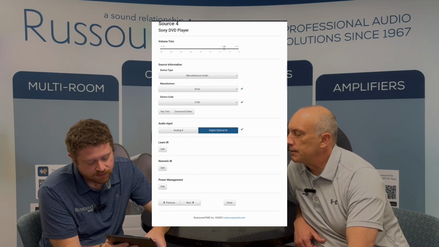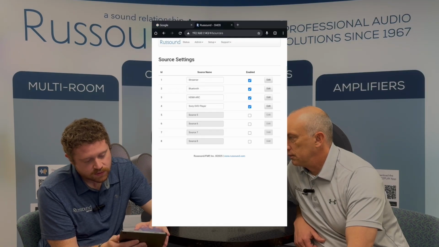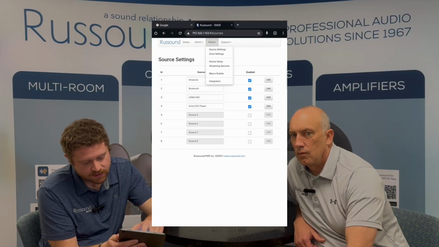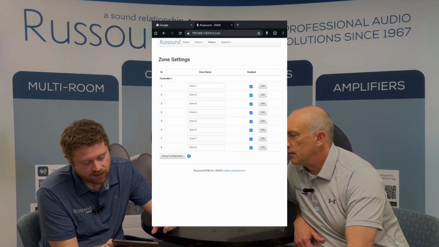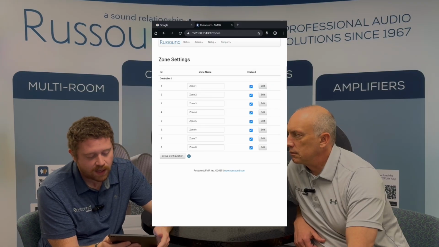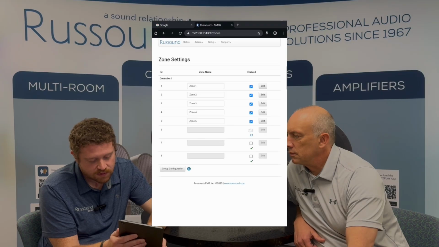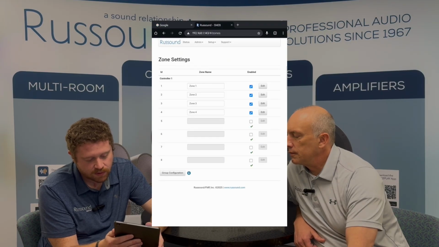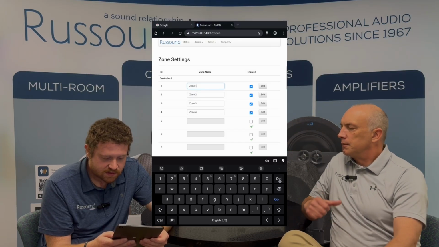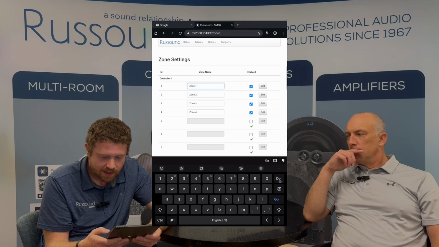Excellent. Once you're done doing that, you just hit the done button at the bottom, and then we can show you how to rename zones as well. So going up to the setup tab, tapping that, the second option down is zone settings. Here you can see that you have default generated zone names, zones 1 through 8. We're going to be using 4 again for this example, so we're just going to disable the zones we're not utilizing by tapping the check mark next to them. Renaming the zones, just like on the sources menu, is just as easy: tapping the name and backspacing the name.